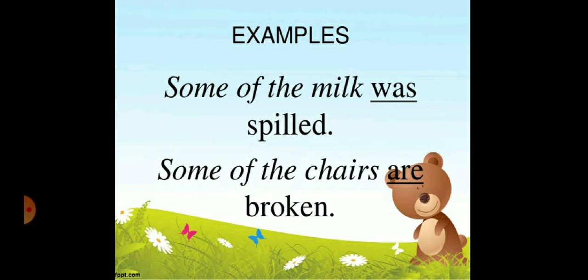With some, if it is an uncountable noun, you should always use a singular verb. If it is a countable noun and plural, always use a plural verb. Some of the chairs. See, chairs is plural. That's why the plural verb are agrees here. So the example is, some of the chairs are broken.